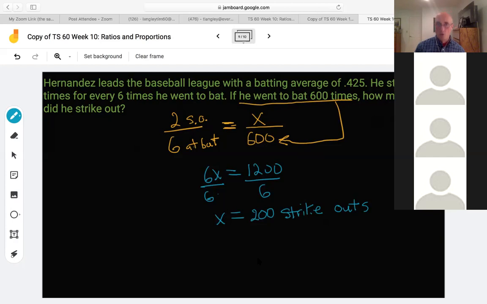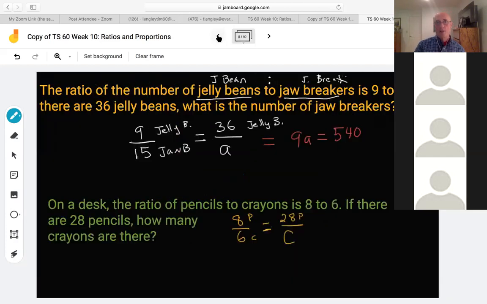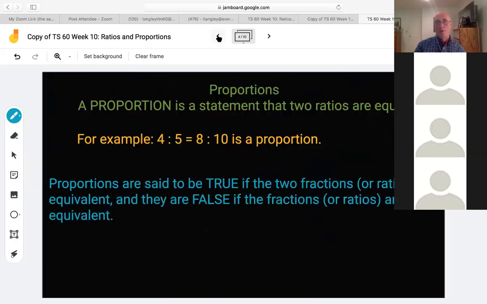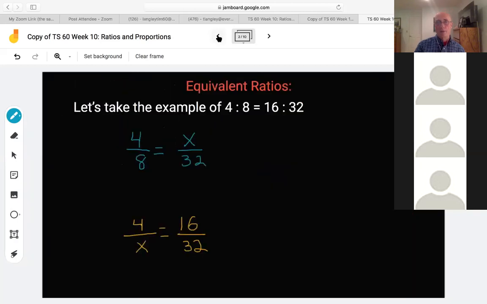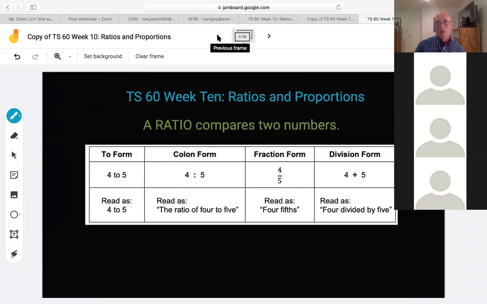So in review, just to kind of encapsulate all this, what did I teach you tonight? I taught you real quickly the idea that there's something called a ratio. It can be expressed as 5 to 4 here. It can be expressed as 5:4 here. That means ratio. It can be expressed as a fraction, which we just got through doing a lot of, or sometimes they'll write 4 divided by 5. But in all cases, it's read as a ratio.